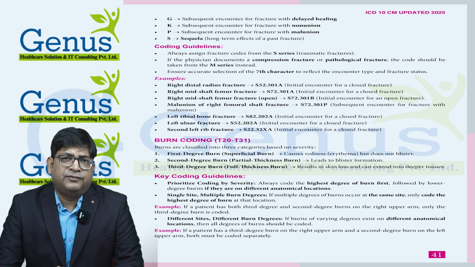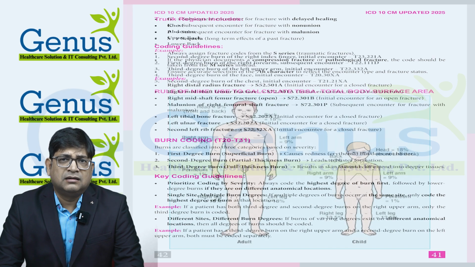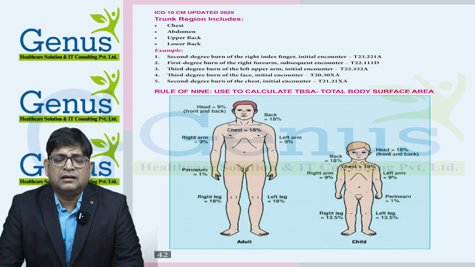When we code burns, many times you will identify the word trunk. Trunk in medical coding represents chest, abdomen, upper back and lower back. Whenever trunk is mentioned, whether in ICD or CPT, it represents the chest, abdomen, upper back and lower back.